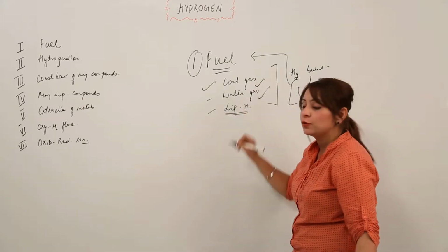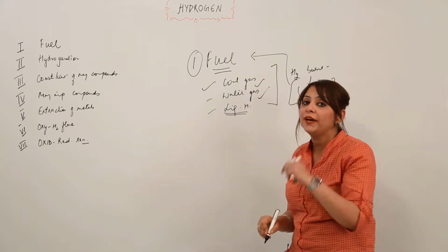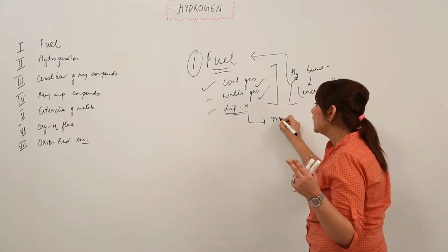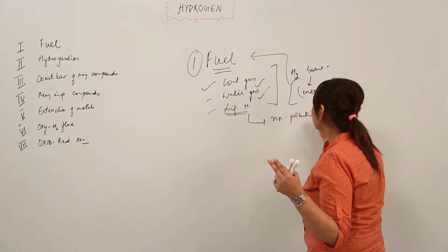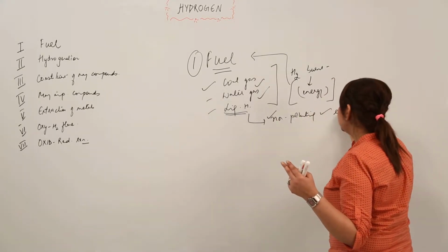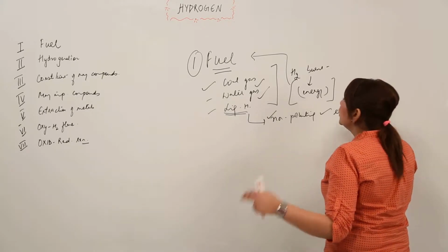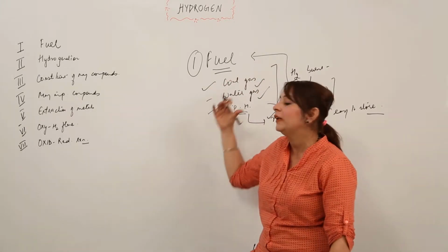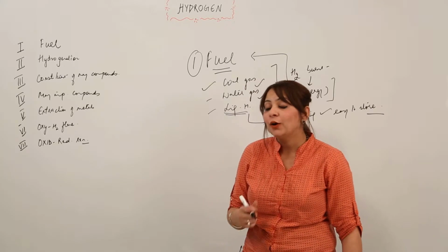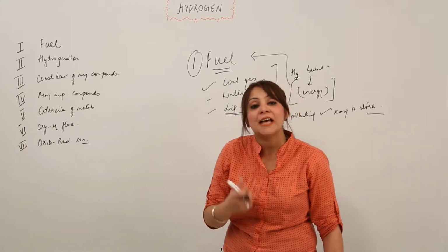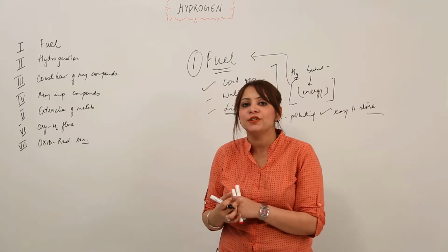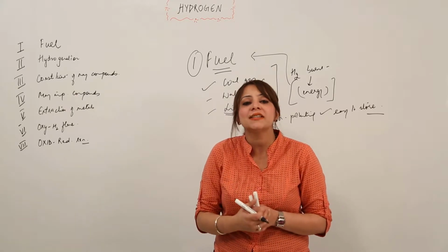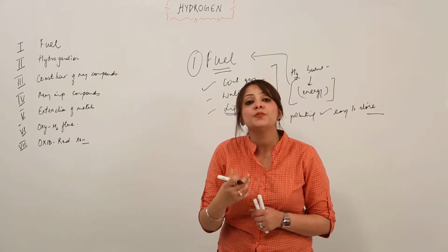And in the case of liquid hydrogen, it has two more advantages along with the energy. It is non-polluting, and moreover it is easy to store. So due to these reasons, hydrogen acts as a fuel in the form of coal gas, water gas and liquid hydrogen. Now you must have summed up many examples in your mind: yes, liquid hydrogen is used, water gas is used, coal gas is used. The basic reason behind the use is the energy that hydrogen produces on burning.